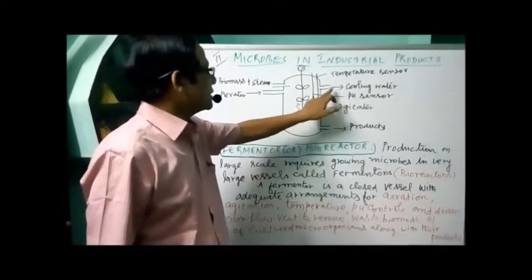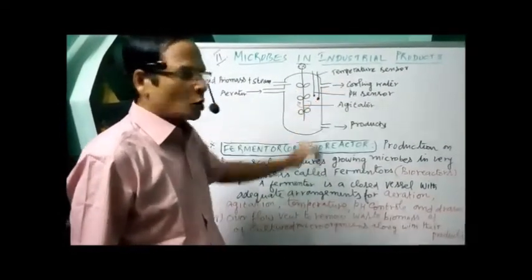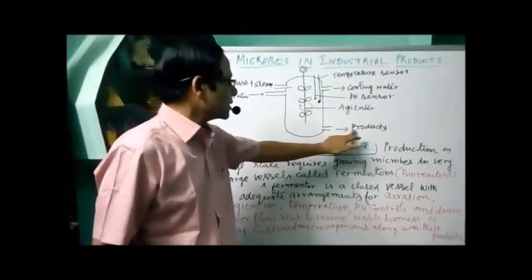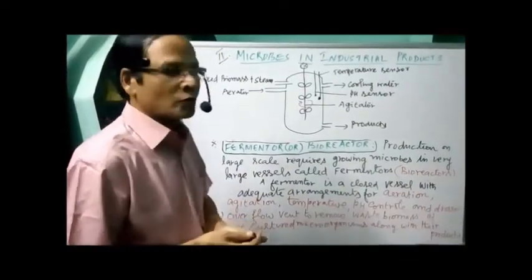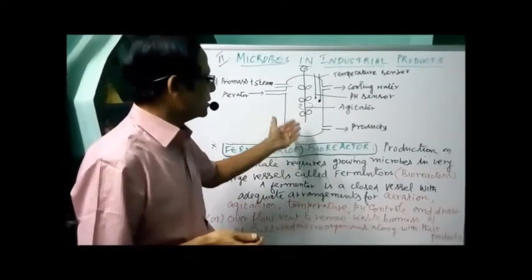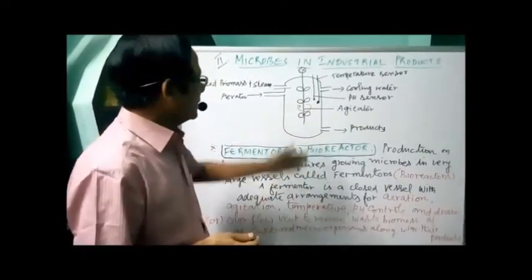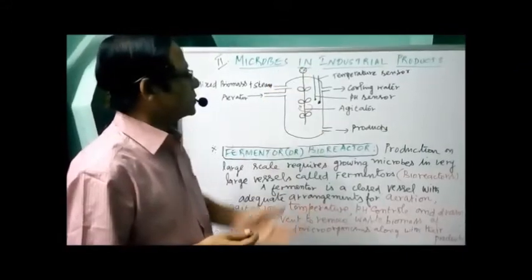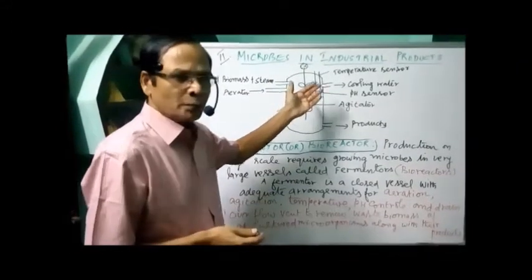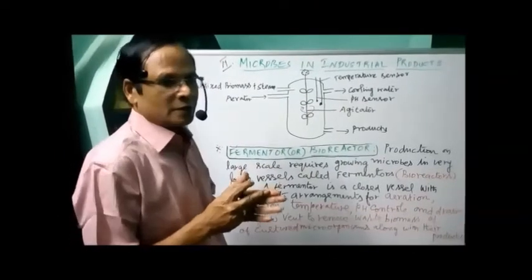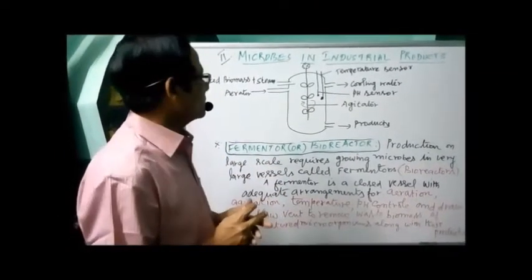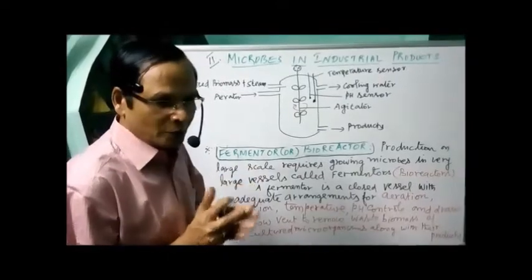Now we have an outlet for cooling water to go out and also the products. This is a drain or overflow vent. And inside we have a temperature sensor and also a pH sensor. They are sensing the temperature. They need an optimum temperature and also normal pH.